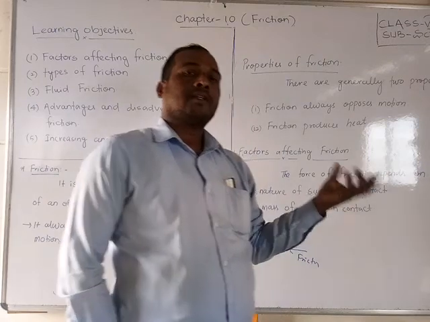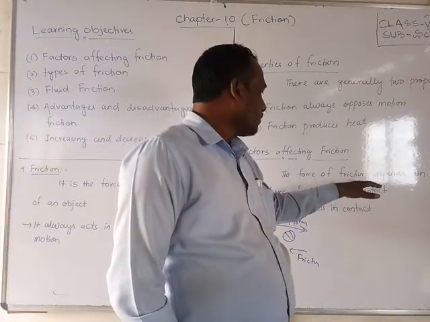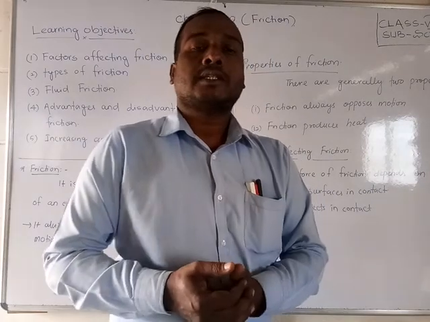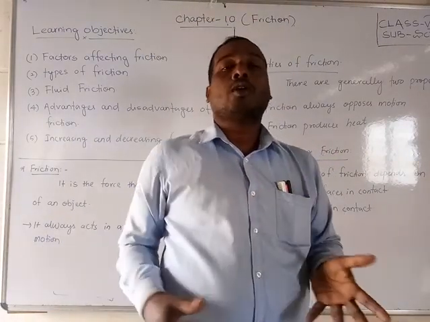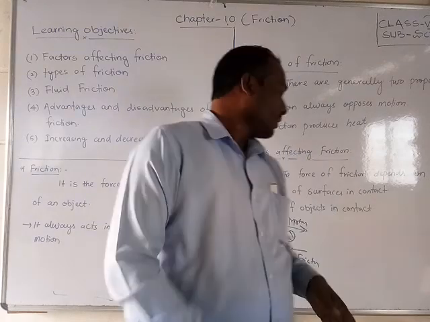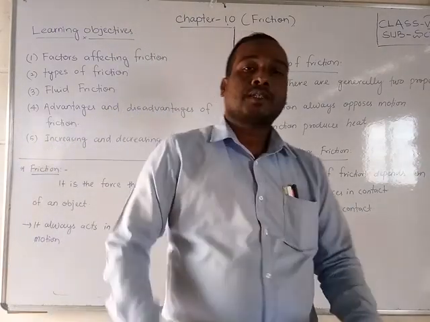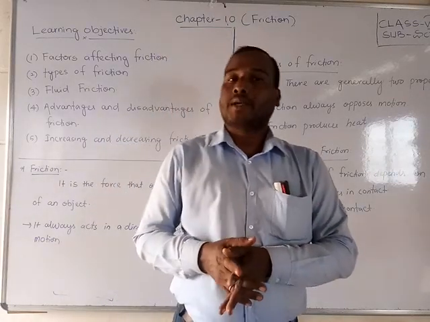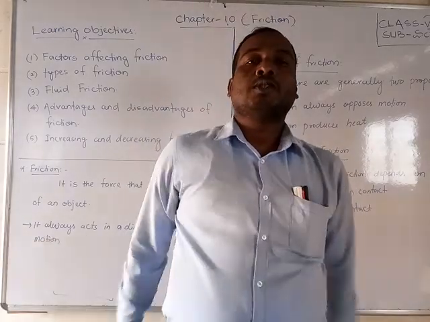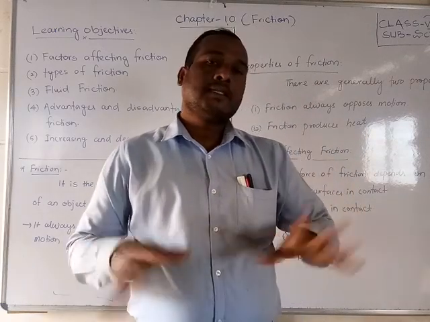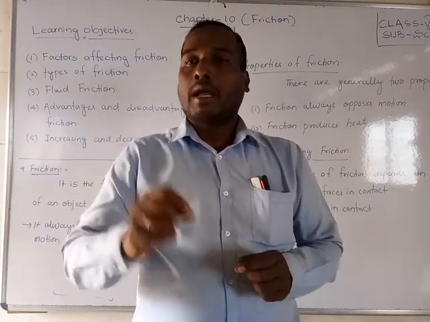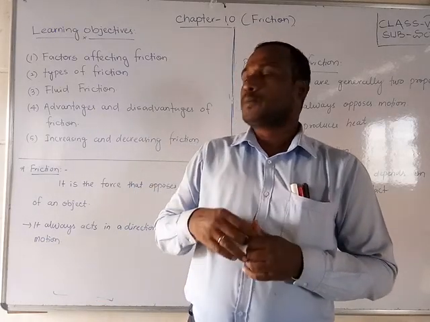Factors affecting friction. The force of friction depends on the nature of the surface in contact, that is, on how smooth or rough the touching surfaces are. It also depends on the mass of the object in contact: how much weight it has. If you walk on a rough or irregular surface, you can walk very easily. But on a smooth surface, if there is a little oil, water or any liquid, it is very difficult to walk.